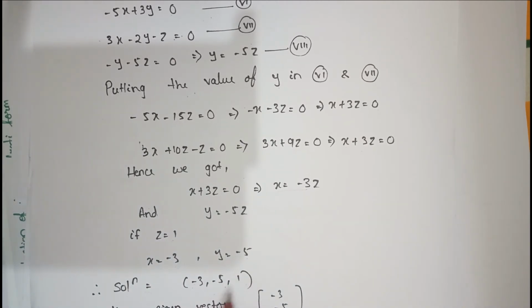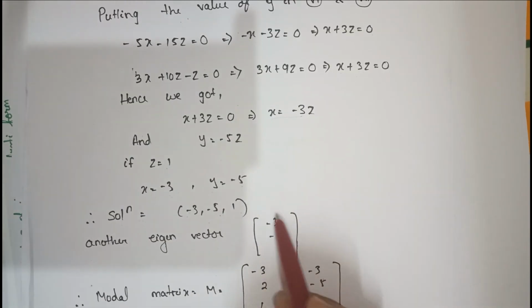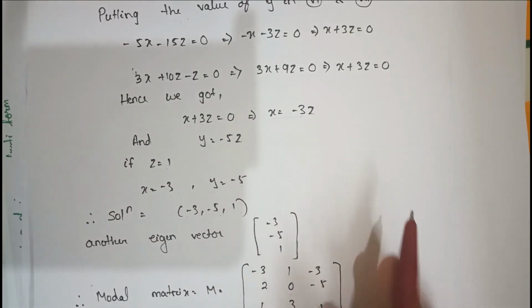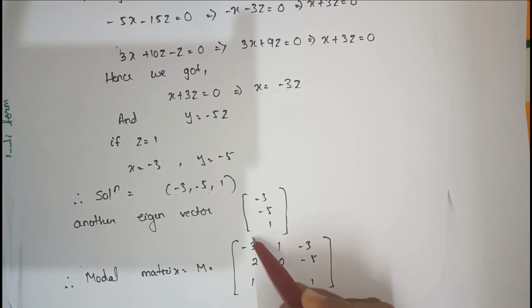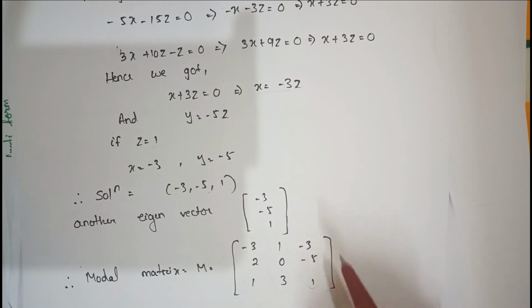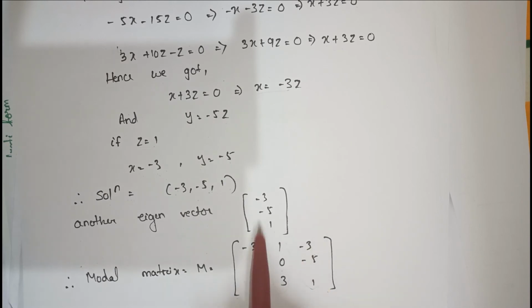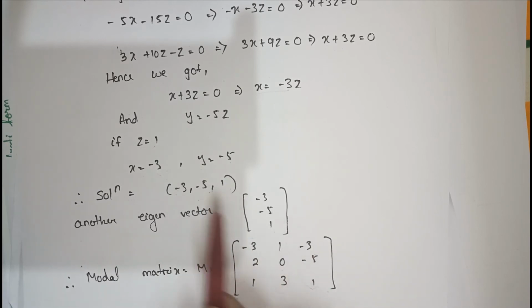Whatever solution I'm getting, that is my eigenvector. If I write that in column form, I have written minus 3, minus 5, 1; 1, 0, 3; minus 3, 2, 1. This is my eigenvector for the value 0, this is my eigenvector for the value 2, and this is my eigenvector for the value 7. You can interchange these, like you can write 1 0 3 first, or minus 3 minus 5 1, or minus 3 2 1. You can exchange these, but you cannot write the solution row-wise. You always have to write it in the column method.